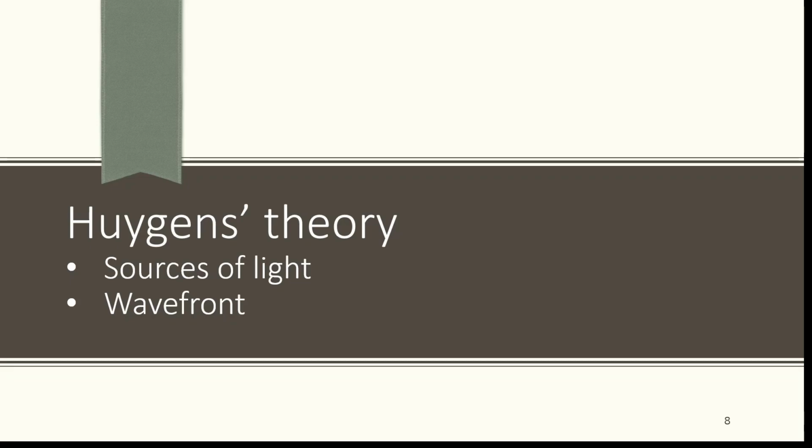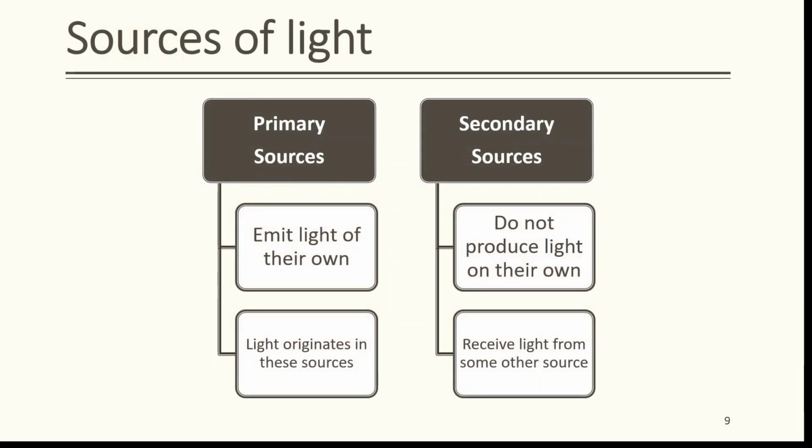Huygens theory. In this you are going to study sources of light and wavefront. Sources of light. Sources of light are classified in two groups, primary sources and secondary sources. The sources which emit light of their own are primary sources. Light originates in these sources. The sources which do not produce light on their own are secondary sources. They receive light from some other source. After receiving light, either they reflect it or scatter it around.